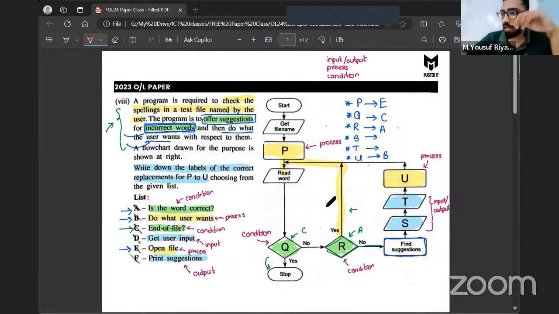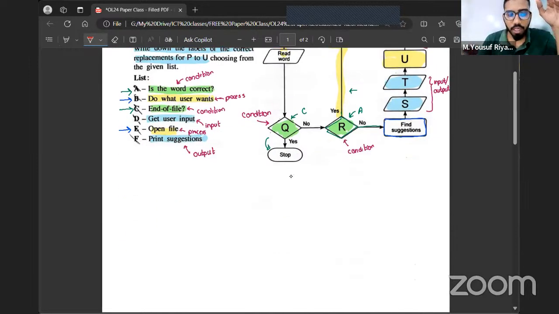Exactly. First of all, you print the suggestions. For example, let's say the word apple is spelled like this. Instead of spelling apple correctly, I had spelled it A P L. Now my program is going to say this is an incorrect word. My program figured out it's an incorrect word from this specific condition, and it is going to give me some suggestions. For example, did you mean a double P L E?